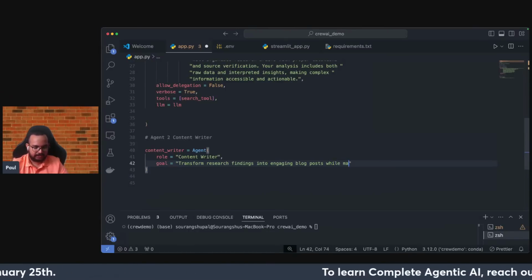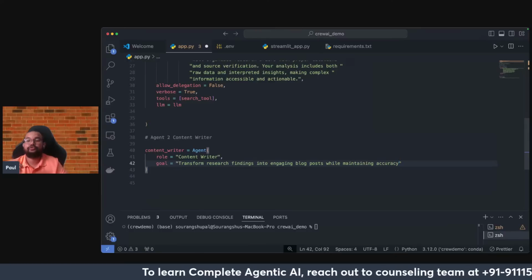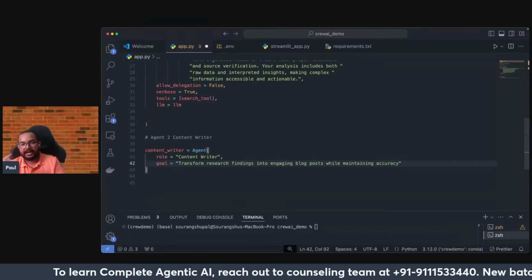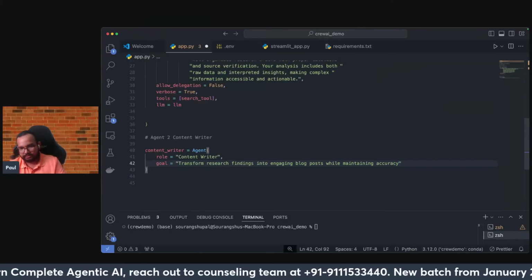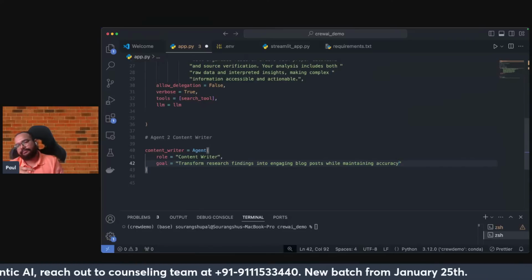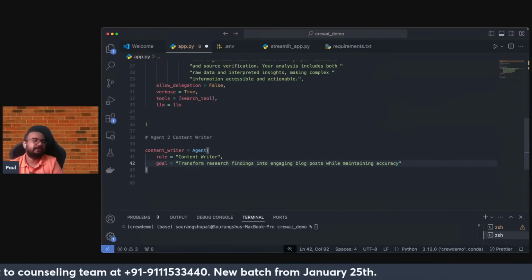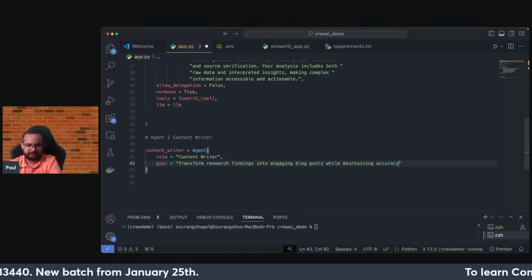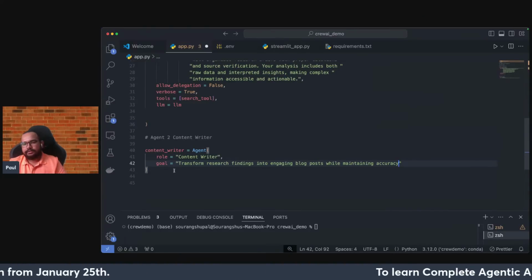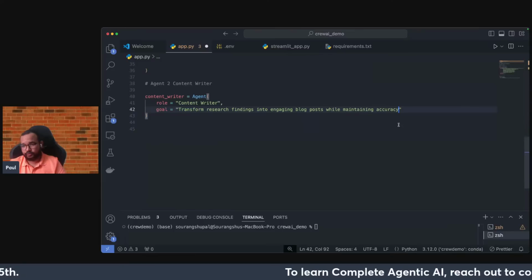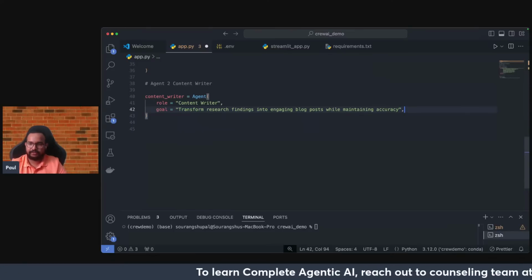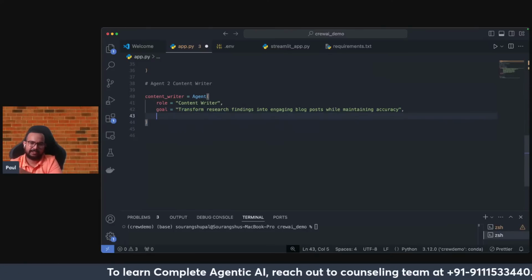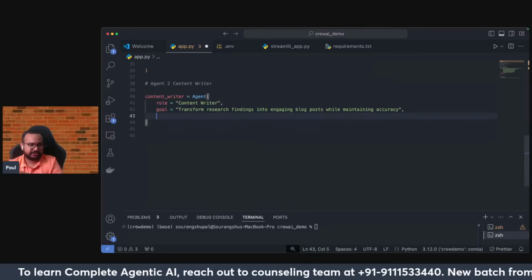While maintaining accuracy, the result or basically the source of the information that it will try to add in the blog. It should be very, very accurate, so that's why we are also giving the term maintaining accuracy. So this is the goal for this particular agent. You can write it much more, but for now I think this goal is sufficient.